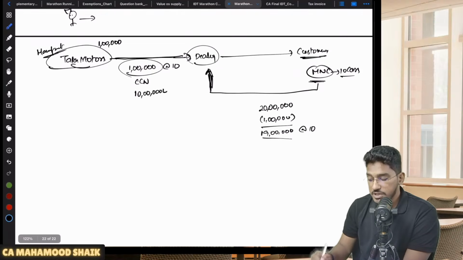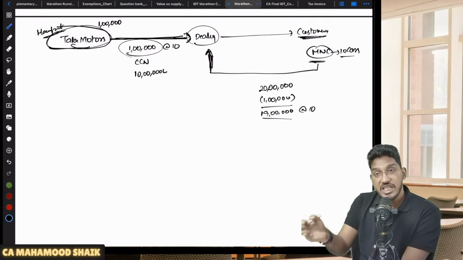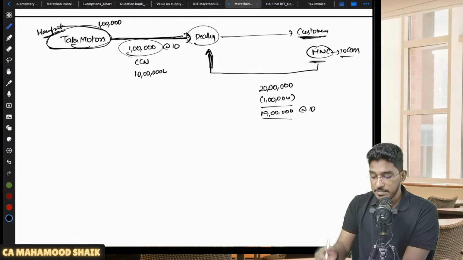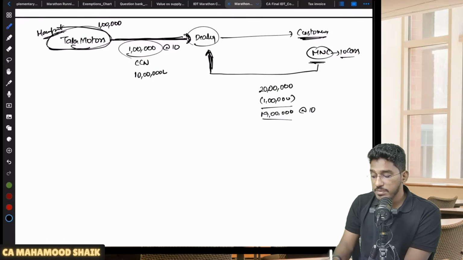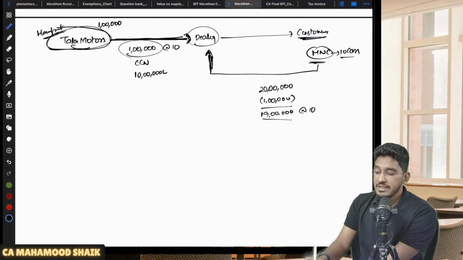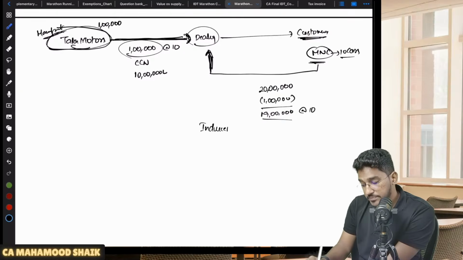Now, the previous interpretation will not be applicable here. In this case, the manufacturer is under an obligation to make the supply to the ultimate customer at a discounted price. So whatever commercial credit note he is giving to the dealer is for inducement of the supply only. Because the manufacturer is under an obligation to the customer to supply at a discounted price. To make it happen, the dealer is getting a discount of 1 lakh rupees on each car. So this discount given by the manufacturer to the dealer is for inducement of supply.